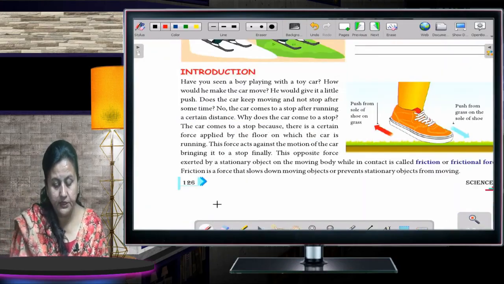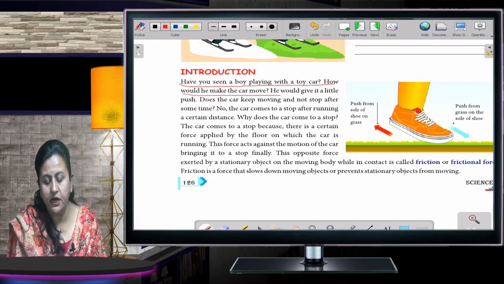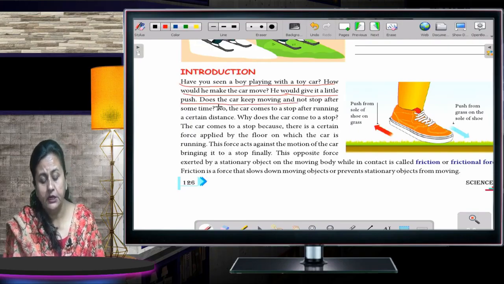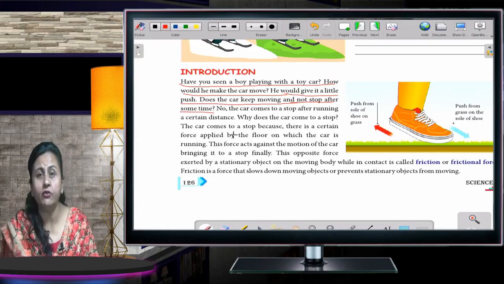See children, have you seen a boy playing with a toy car? How would he make the car move? He would give it a little push. Does the car keep moving and not stop after some time? No, it does not happen.